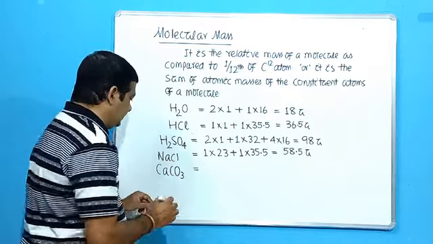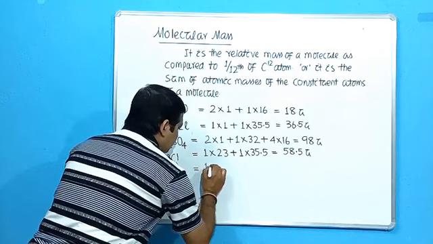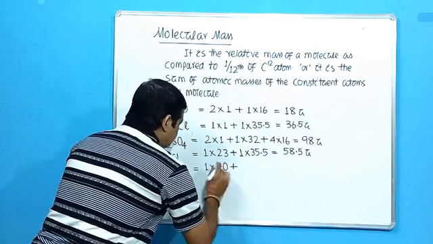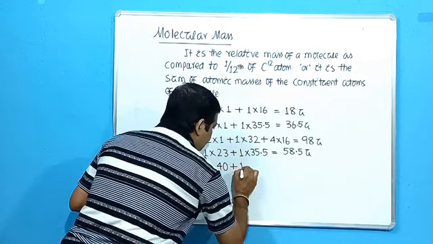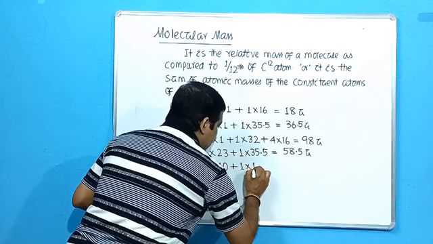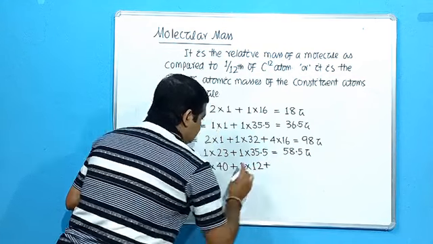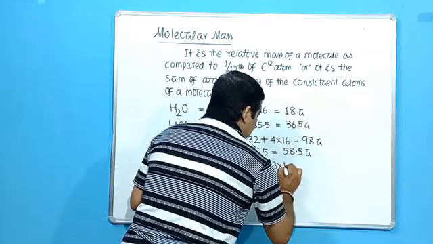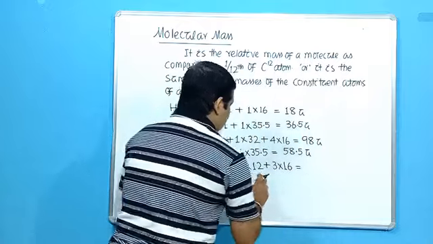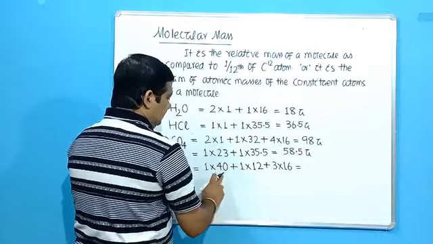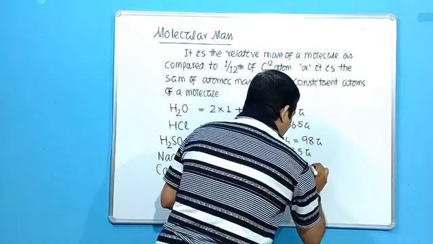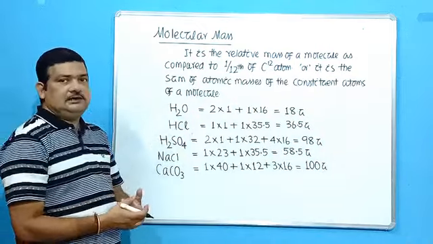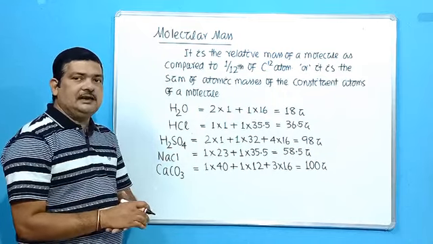So 1 atom of calcium into atomic mass of calcium, that is 40, plus 1 atom of carbon into atomic mass of carbon, that is 12, plus 3 atoms of oxygen into atomic mass of oxygen, that is 16. So 48 plus 12 is 60, plus 40, 100 U.